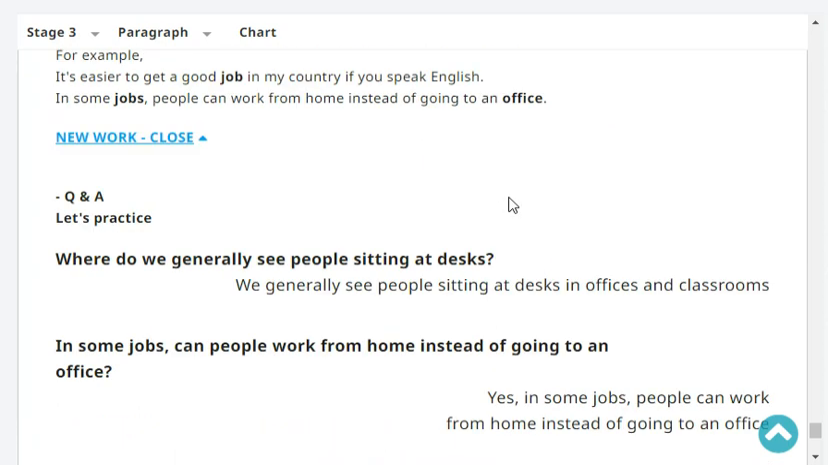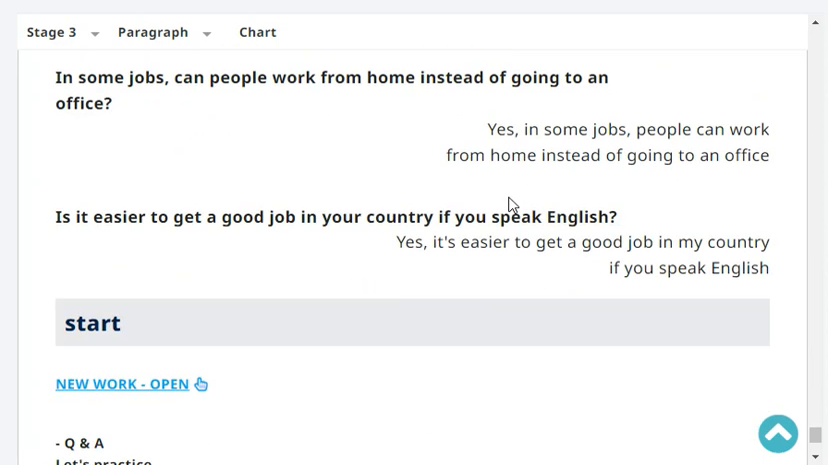Let's practice. Where do we generally see people sitting at desks? We generally see people sitting at desks in offices and in classrooms. In some jobs, can people work from home instead of going to an office?